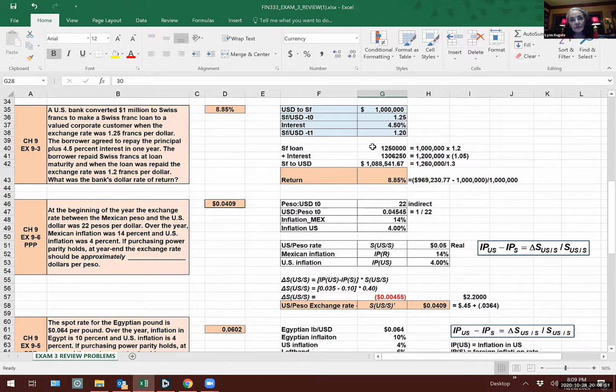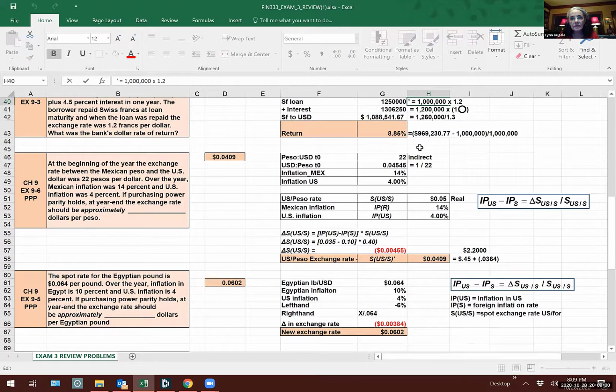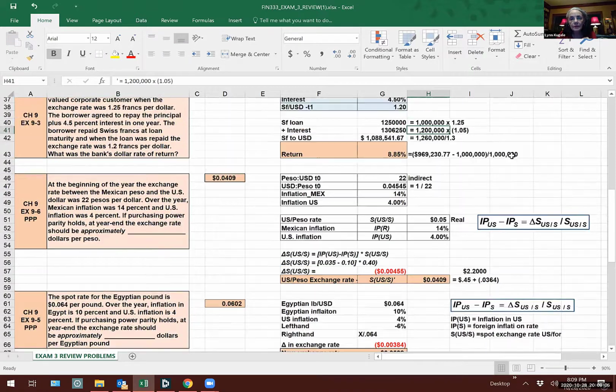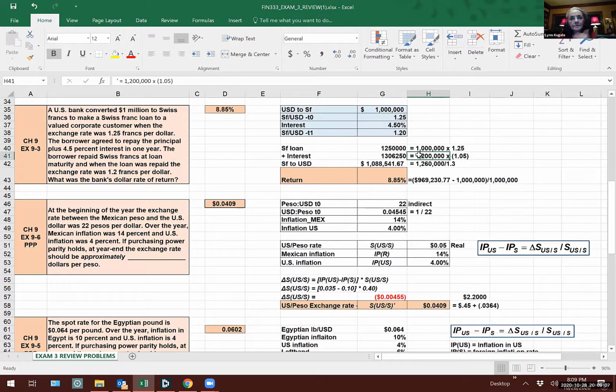Okay. Swiss franc loan. It's actually times 1.25. That should say 1.25. I don't know that I can adjust it on here. I'm not good at this. 1.25. Remember, I'm here with no keypad. Okay, that was the loan. There's the interest.